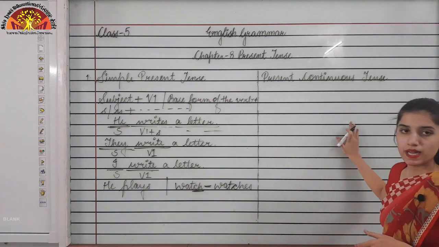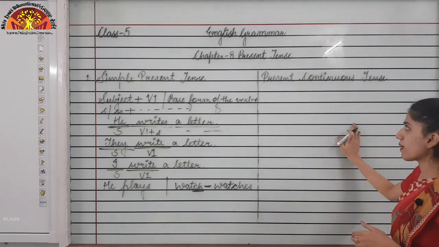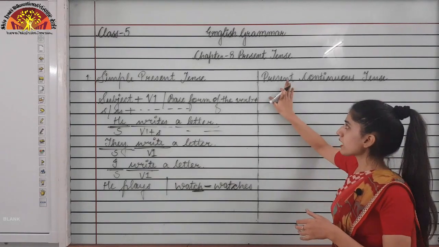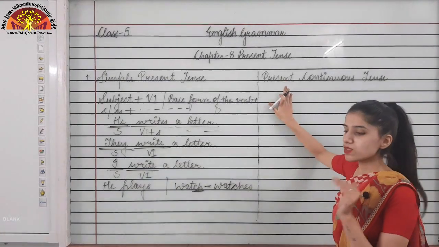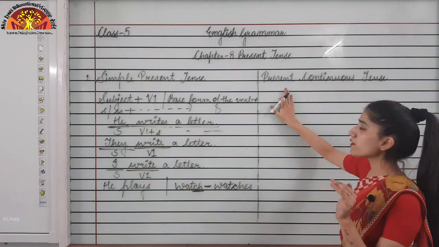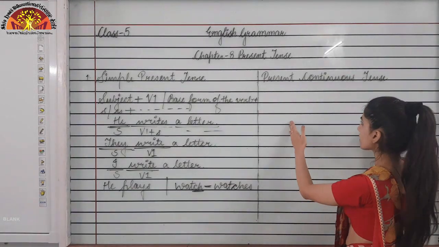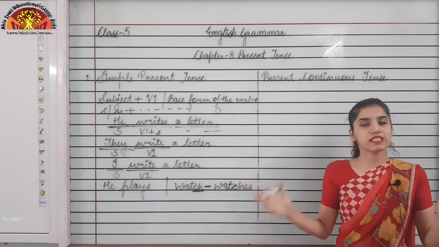Okay, present continuous tense now I am talking about. So the structure for present continuous, first of all I will tell you when this present continuous tense is used, whenever we are representing the ongoing actions. Okay, that time what tense will be used? Present continuous tense will be used.